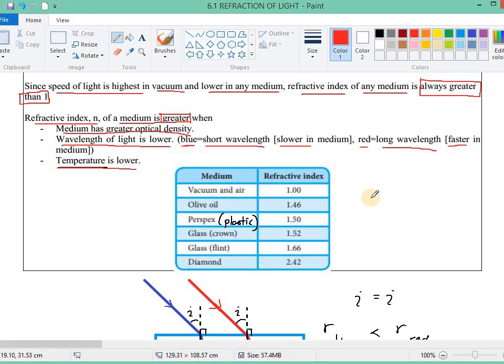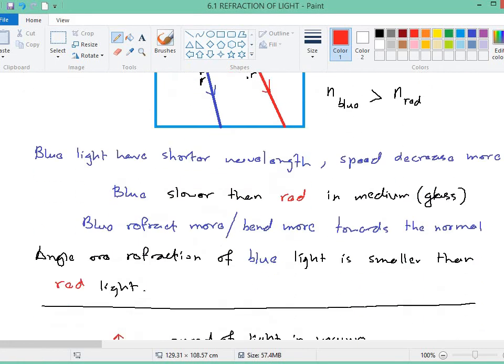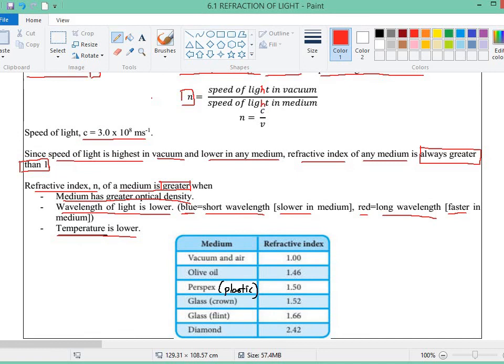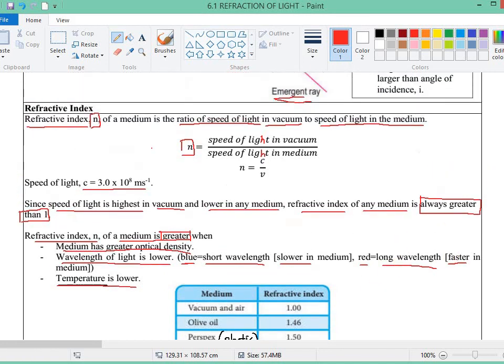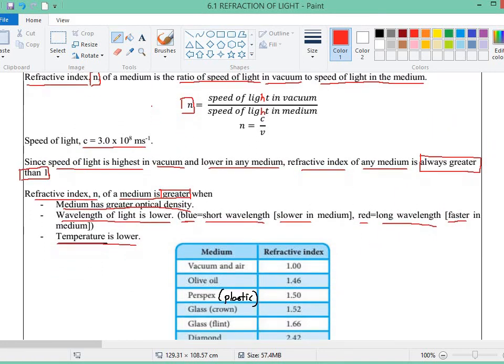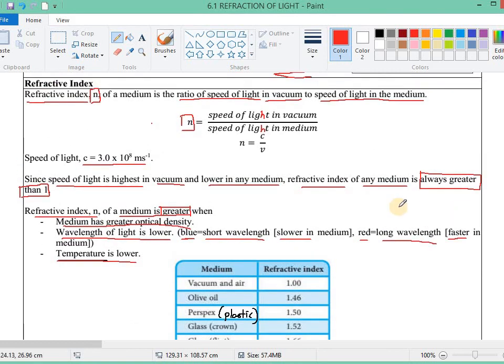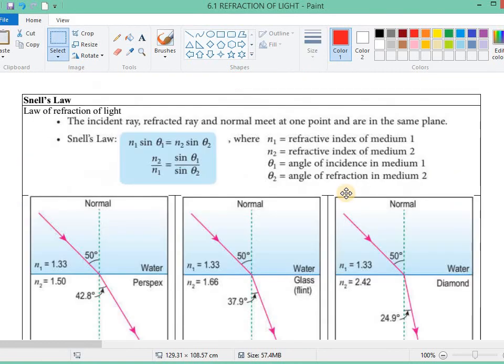If I'm not mistaken, there are synthetic materials, that means human-made materials, that have a higher refractive index than diamond. So now you can understand the refraction of light and the refractive index.